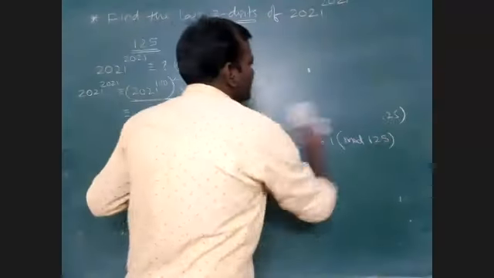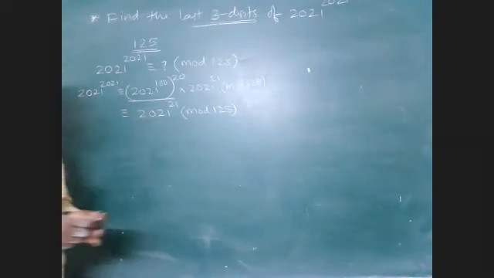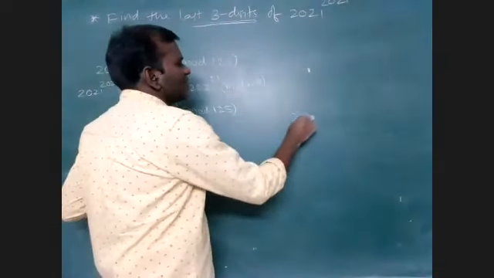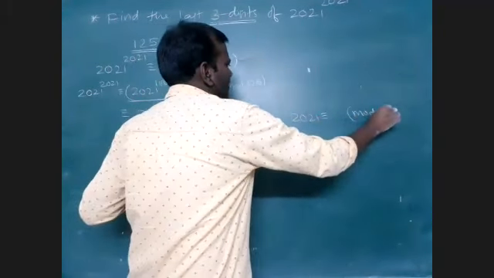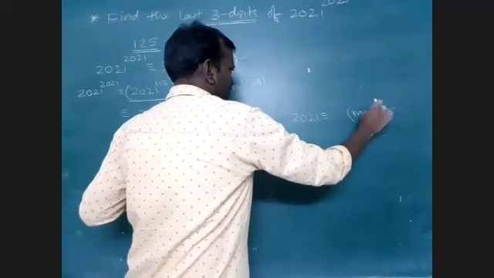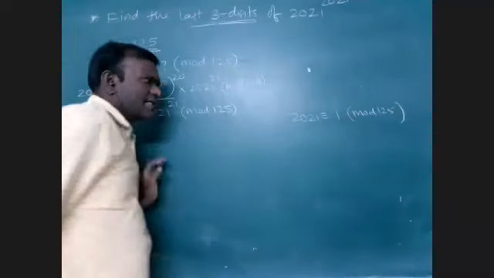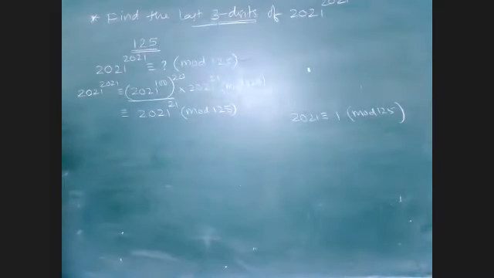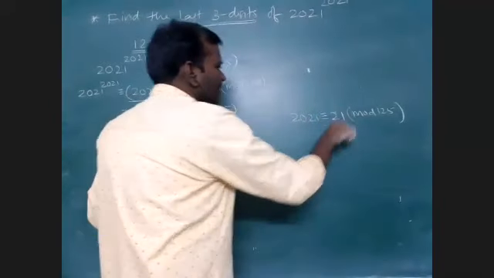Next, here the base is 2021. When 2021 is divided by 125, what is the remainder? 21 will be the remainder. 125 will go 16 times, so 2000 is taken and 21 will be the remainder.